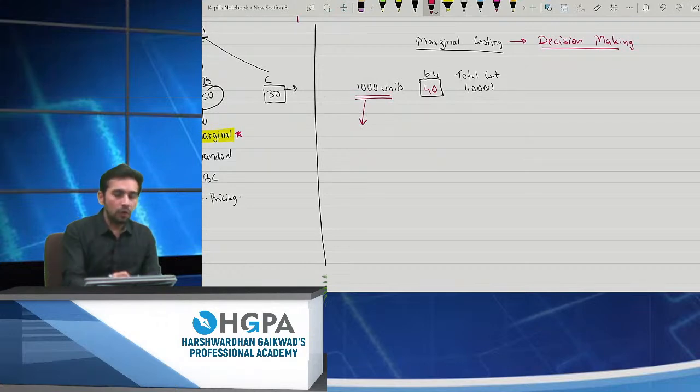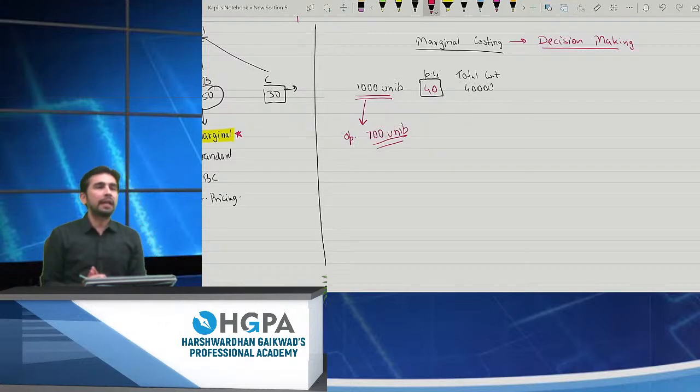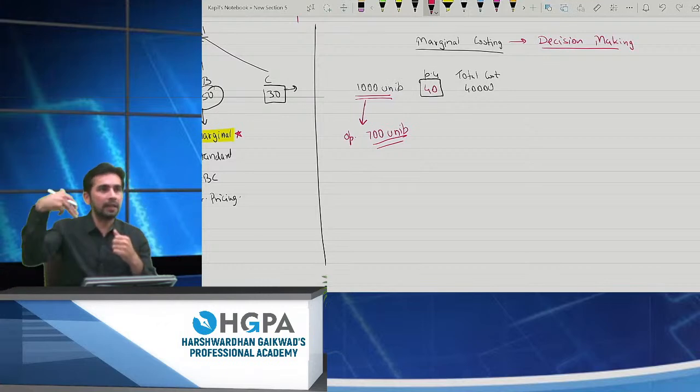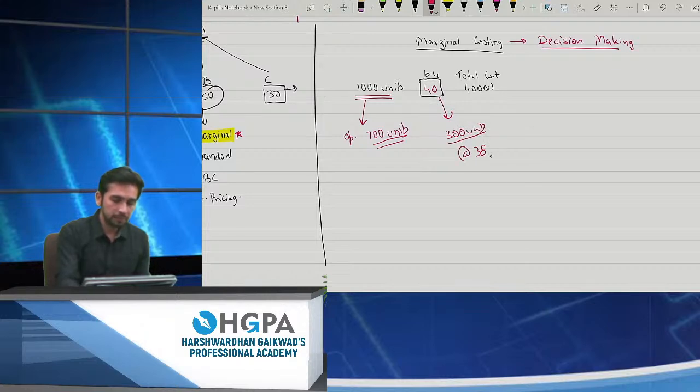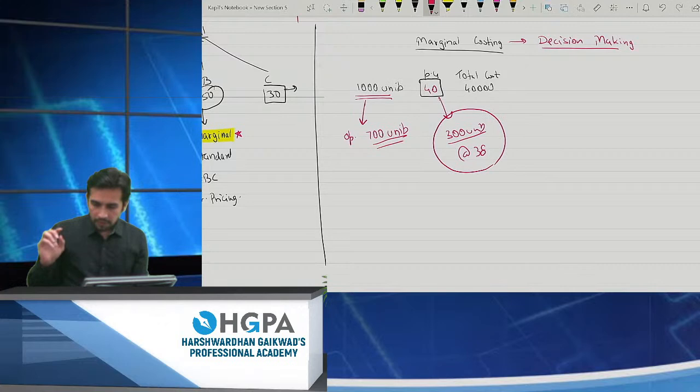In the open market, I am able to sell 700 units. That means I am left with 300 units, right? Obviously, I will not throw away those 300 units; I'll sell them next year. One of the customers came in and he is asking me to give these 300 units at rupees 38. Will you give?